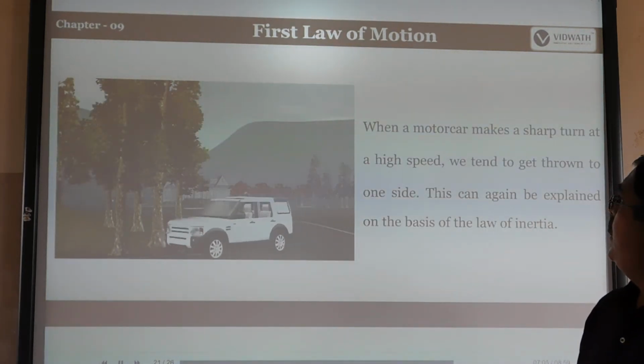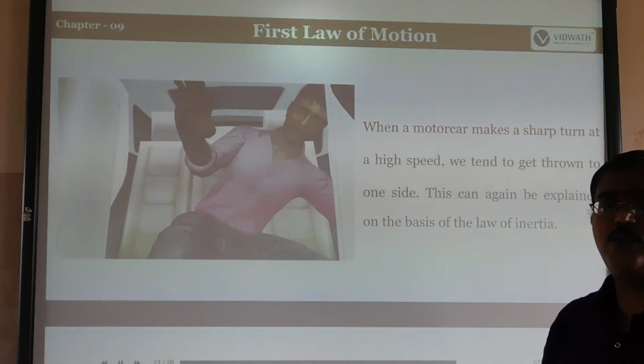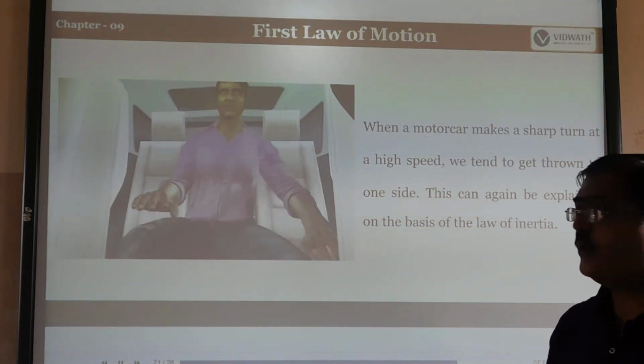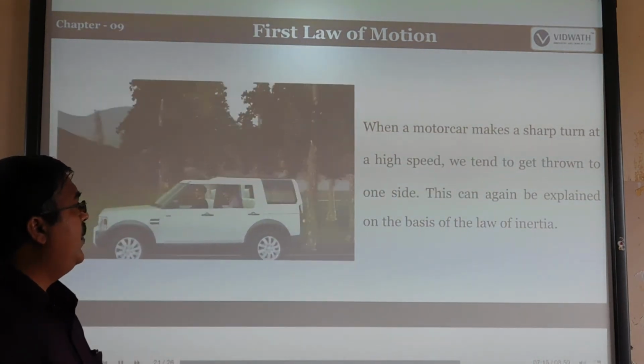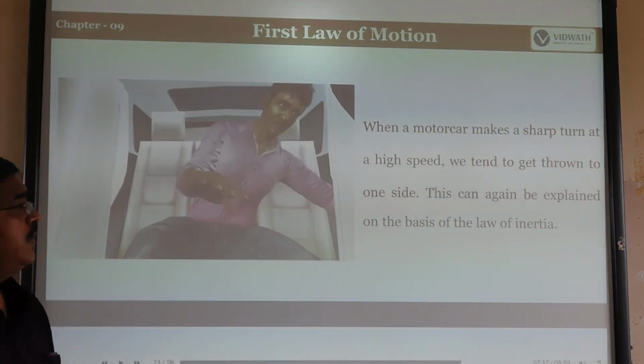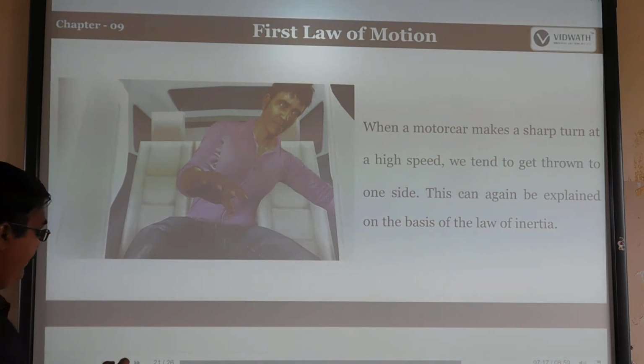So when a motor car makes a sharp turn, in case the turning is very high or sharp, what happens here? At a high speed, we tend to get thrown to one side. So see the picture here. The car is moving very fast, so we tend to be thrown to one side. This can again be explained on the basis of the law of inertia. So this is also called the law of inertia.